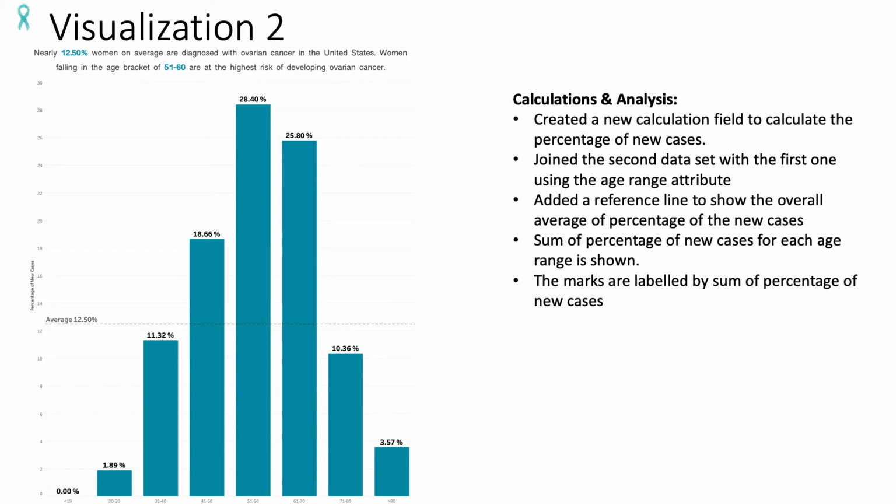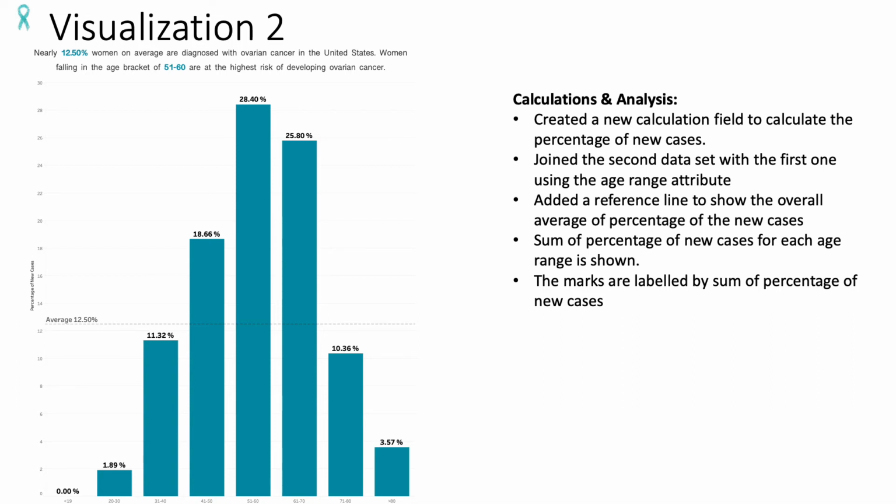For this, I created a new calculation field to calculate the percentage of new cases. I joined the second data set with the first one using the age range attribute. I added a reference line to show the overall average of the percentage of new cases, and then I calculated the sum of percentage of new cases for each age range, and the marks are labeled by the sum of percentages of the new cases.